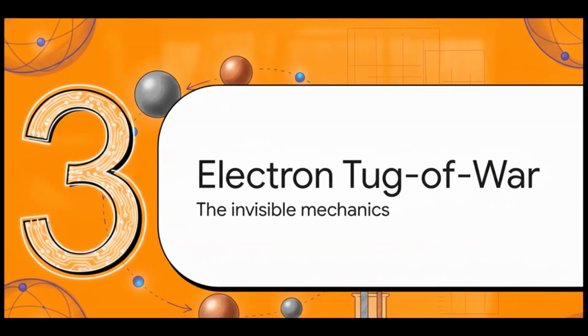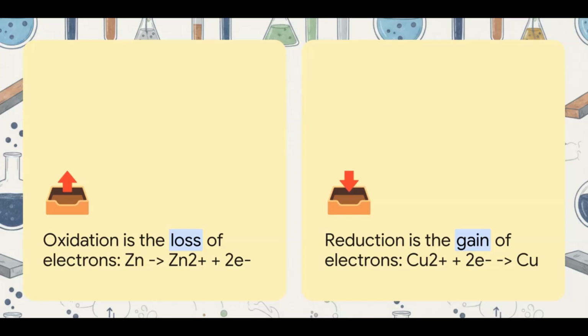Let's move on and see how this builds, transitioning from what happens to exactly why it happens. Section 3, the electron tug-of-war. On an atomic level, displacement is essentially a literal tug-of-war for electrons. You see, more reactive metals lose electrons super easily. They desperately want to form positive ions. So when zinc is added to our solution, it undergoes oxidation, which simply means the loss of electrons. It gives up 2 electrons to become a zinc ion. Meanwhile, the copper ions in the compound undergo reduction, which is the gain of electrons. Those copper ions grab the 2 discarded electrons to become pure copper metal.